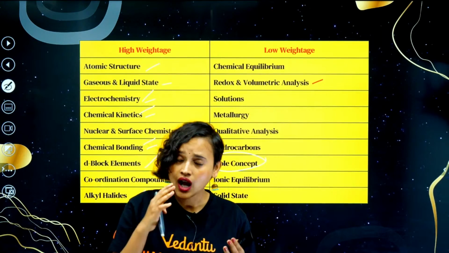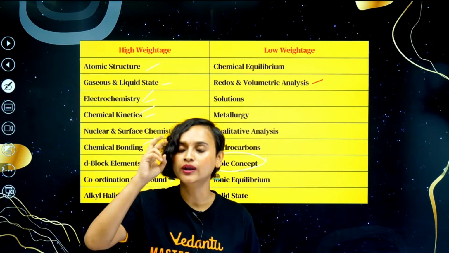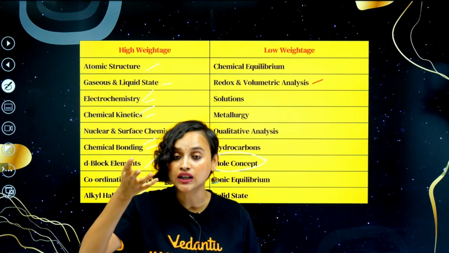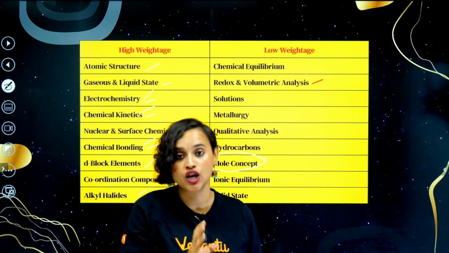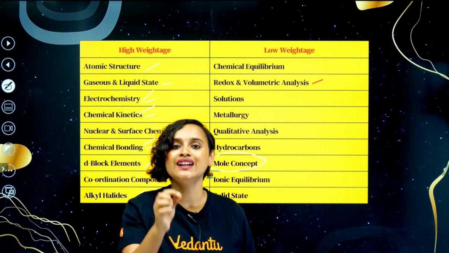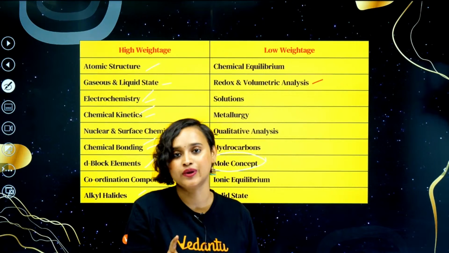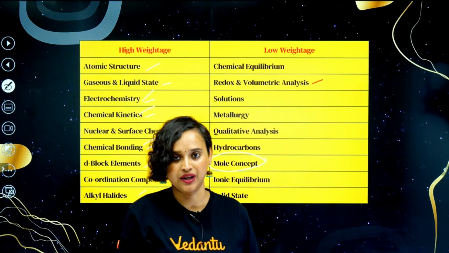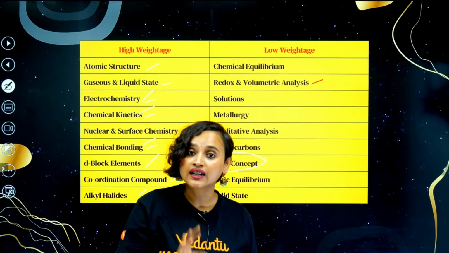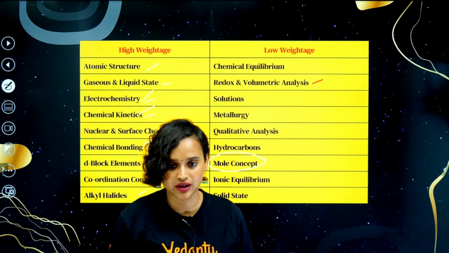And I would request you not to skip biomolecules, polymers, environmental chemistry and metallurgy, because these are very easy chapters. There is a good chance that you will get that 4 mark question right. So don't skip them. These are very easy, and at least you will be able to handle 4 to 5 questions from these chapters.